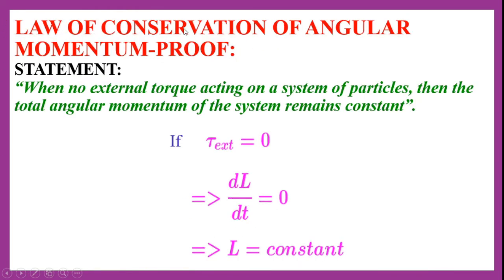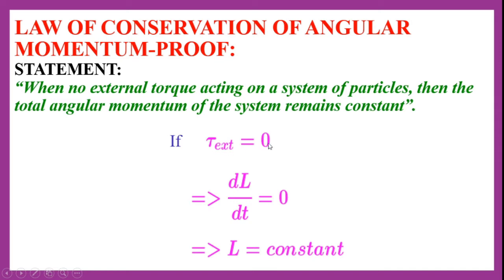Now we will move on to the law of conservation of angular momentum. To prove this, first let us see the statement. When no external torque is acting on a system of particles, then the total angular momentum of the system remains constant. Same as in the case of linear momentum, where if there is no external force acting on a system then P remains constant, here we have external torque instead of external force. Hence, if tau external becomes 0, that means there is no torque acting on the system, then the total angular momentum L remains constant.